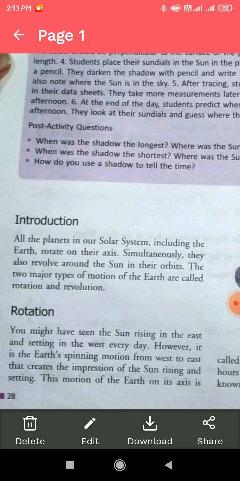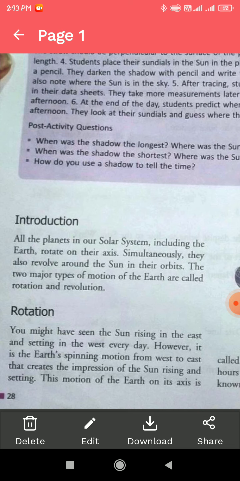Well, in the first chapter of geography, we had discussed that there are 8 planets in the solar system, and all these planets rotate on their own axis and also revolve around the Sun in their orbits.